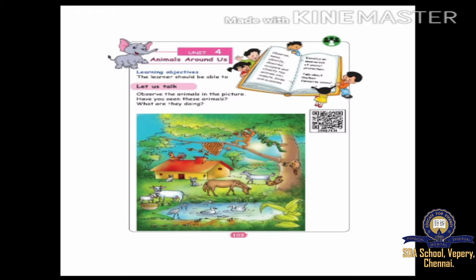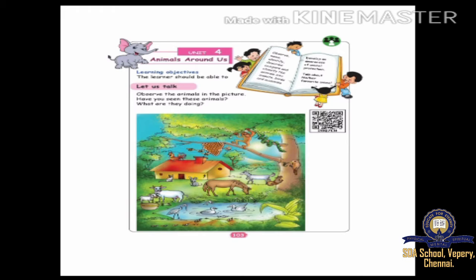Okay, these are the animals: cow, horse, goat, squirrel, dog, and cat. Dog is sitting and cat is also sitting. These are animals. Okay, can you identify this one?